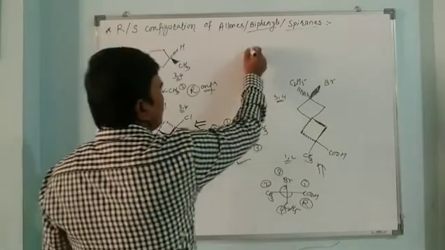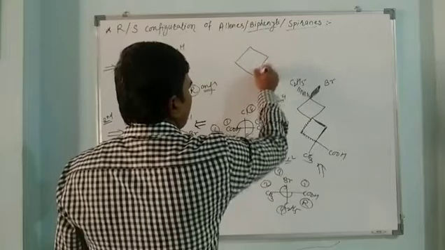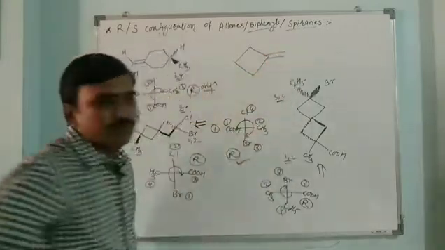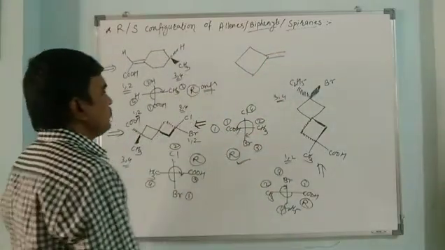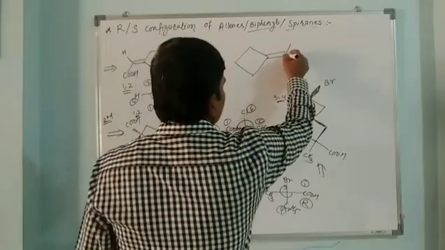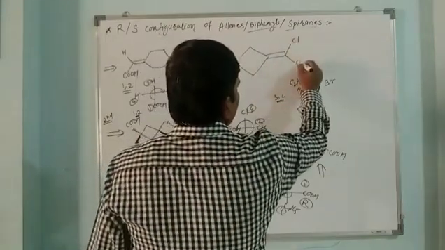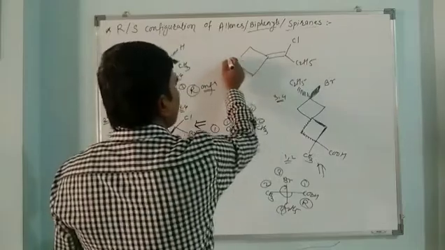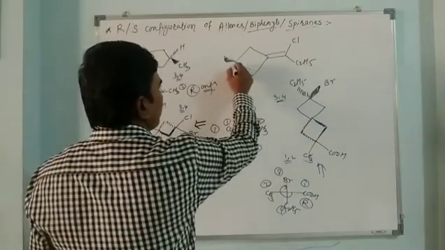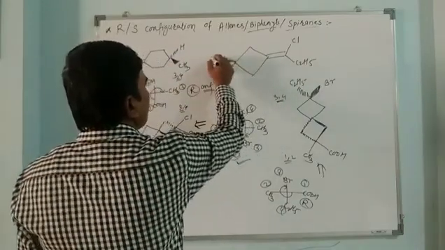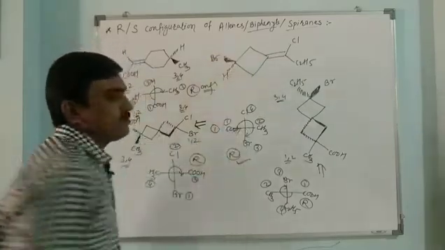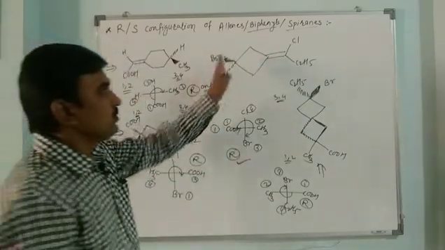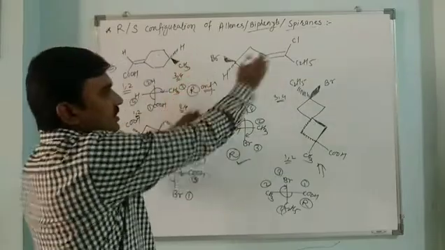If we are having a 4-member system such as cyclobutylidene, here there is Cl, here there is C2H5, suppose here there is a Br, here there is a hydrogen. Now we can view the molecule either from this side or that side.